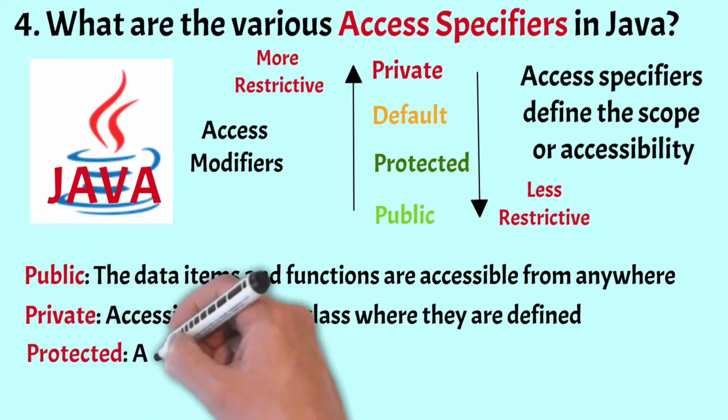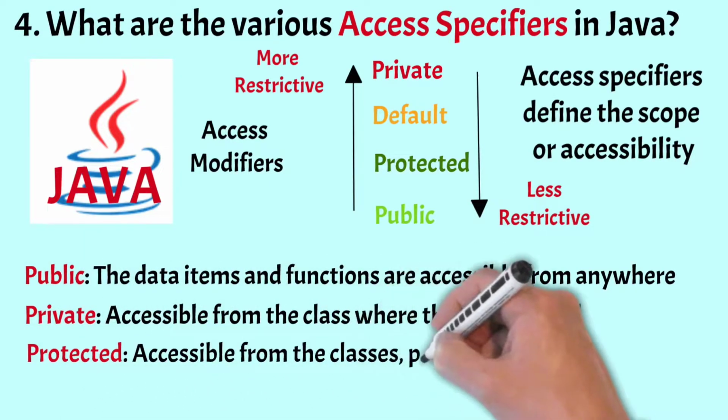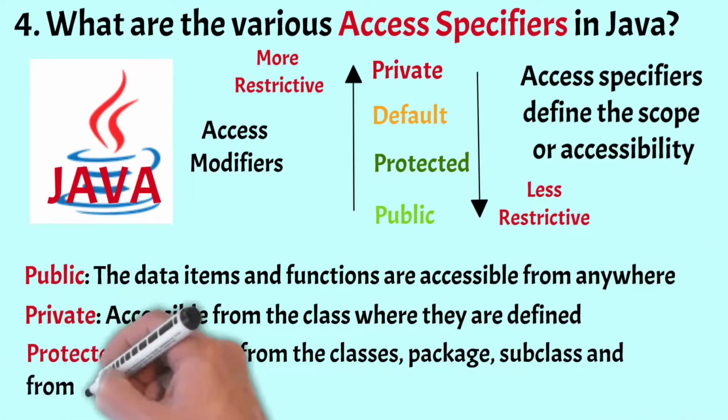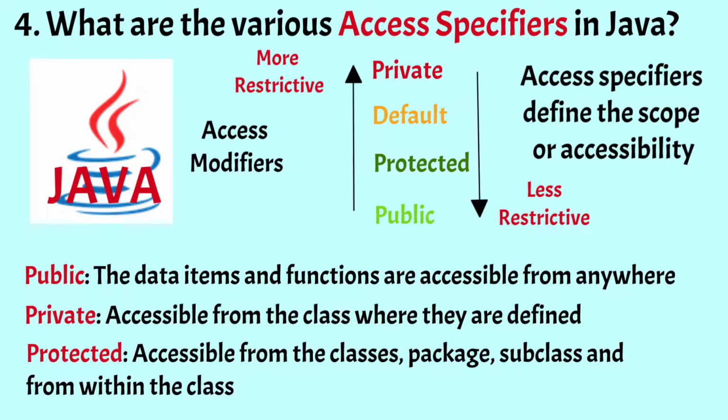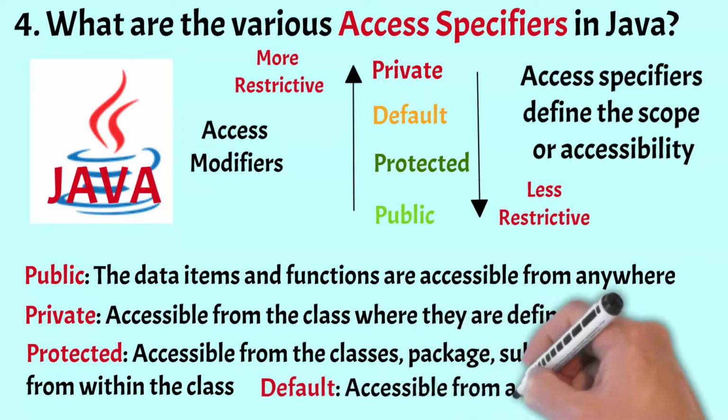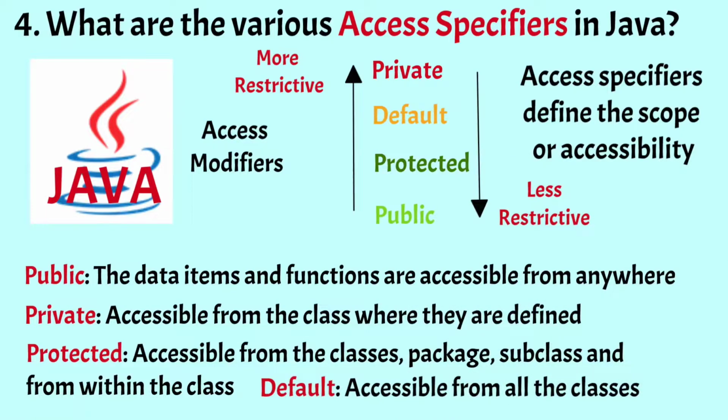When defined as protected, they are accessible from the classes that belong to the same package, the subclass of the class, and from within the class where they are defined. Now next is default. If you do not mention any specifier, then by default the default access specifier is active, which means they are accessible from all the classes that belong to the same package.